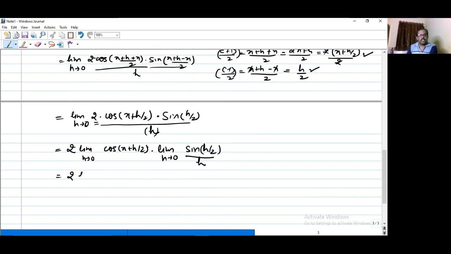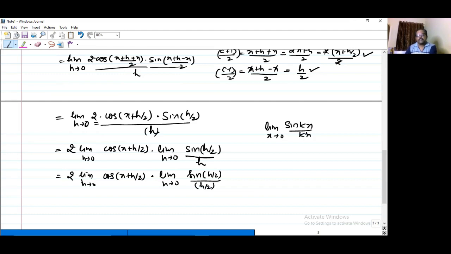So it is 2 times limit as h tends to 0 cos of x plus h by 2 into limit as h tends to 0 sin of h by 2. Now this is the function of h. Here we have h in denominator. So as in the limits of trigonometric function, we have one formula that limit as x tends to 0 or theta tends to 0 sin of kx upon kx, or only limit of sin theta upon theta as theta tends to 0, it will be always equal to 1.